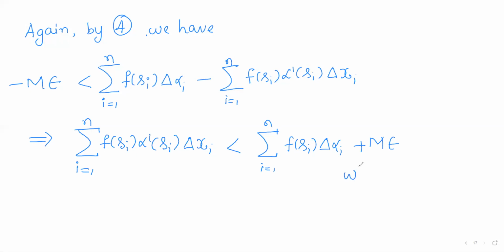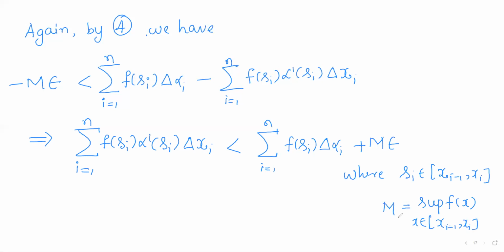Where Si is varying over the ith subinterval xi minus 1, xi. But for all these f of Si values, there is a maximum or supremum. What is that supremum? The supremum of all f of x as x varies over the subinterval xi minus 1, xi is called mi.